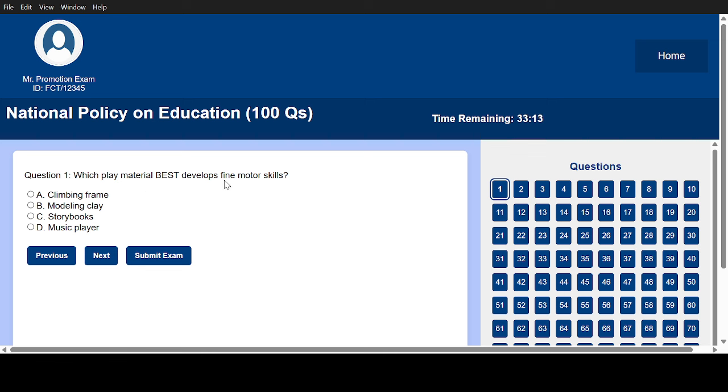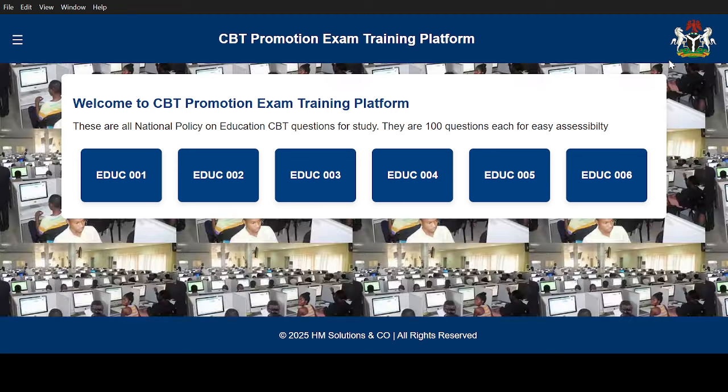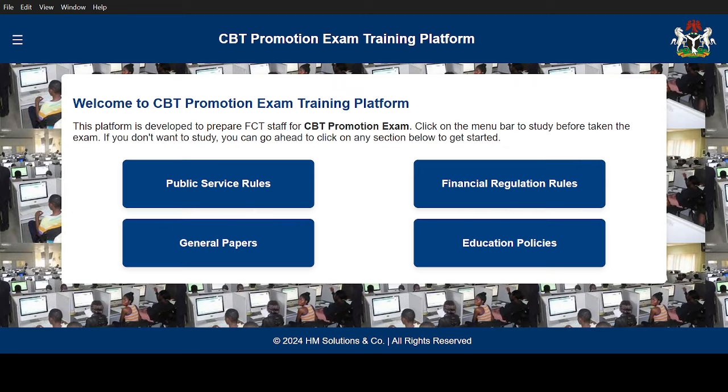Which play material best develops fine motor skills. These are applied questions that come from school and the likes. You understand? So by the time we get some update, then we'll also add as well. But for now, these are the major lessons.